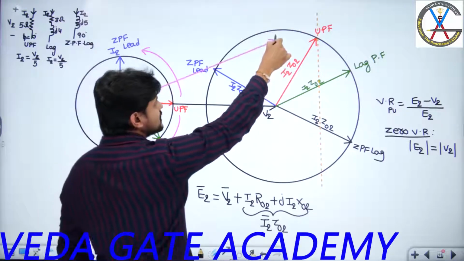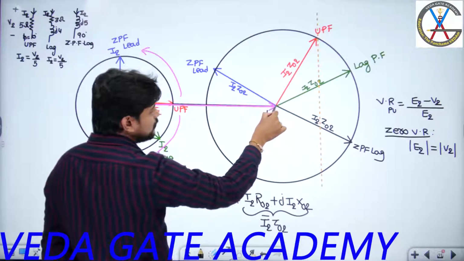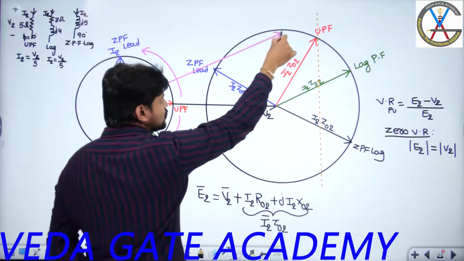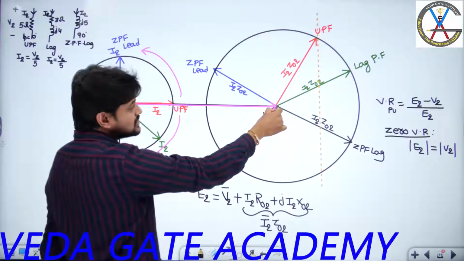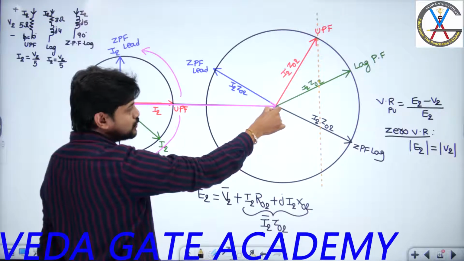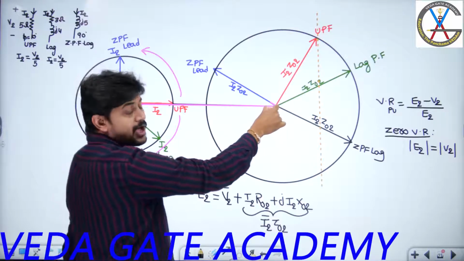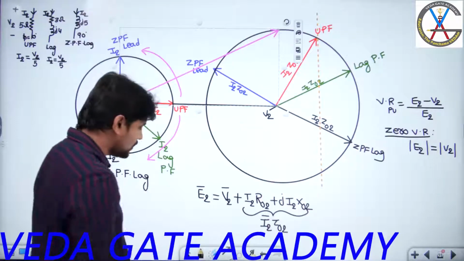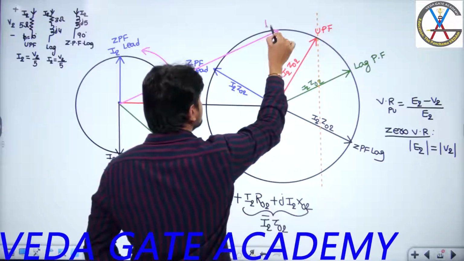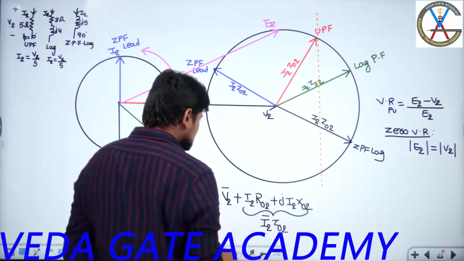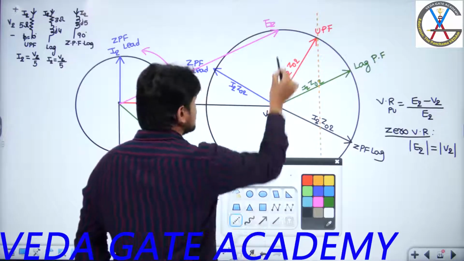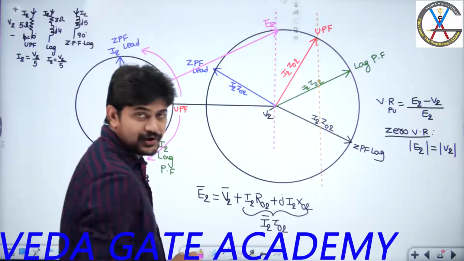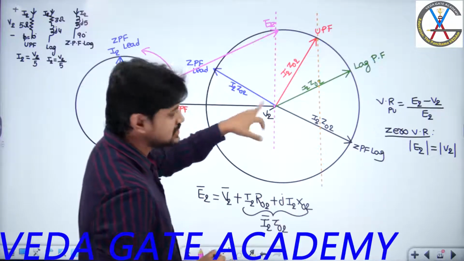So for this particular phasor, what am I going to get? Here the horizontal projection of this E2 is exactly the same as V2. As the horizontal projection of E2 is exactly the same as V2, what kind of voltage regulation am I going to get? I am going to get zero voltage regulation. So suppose at this particular point, this is E2. Now if I project this horizontally, it is exactly going to meet V2. So the horizontal projection of this E2 is exactly the same as V2.